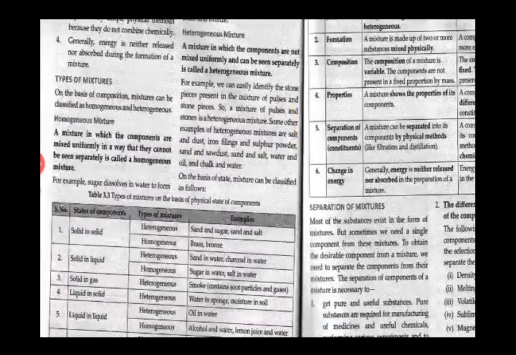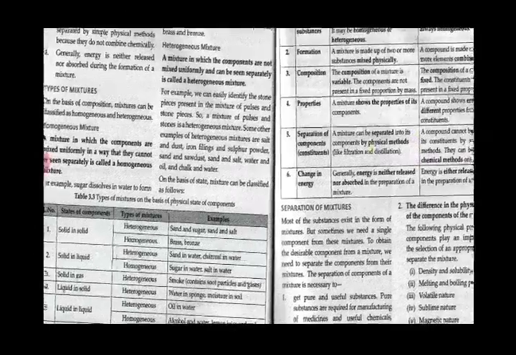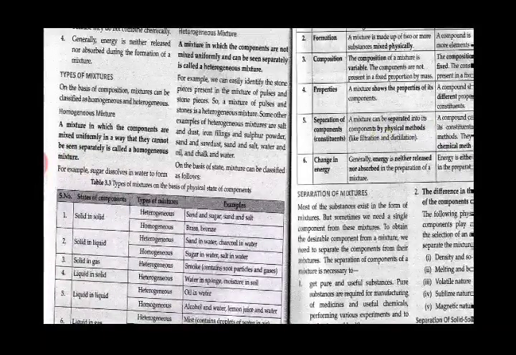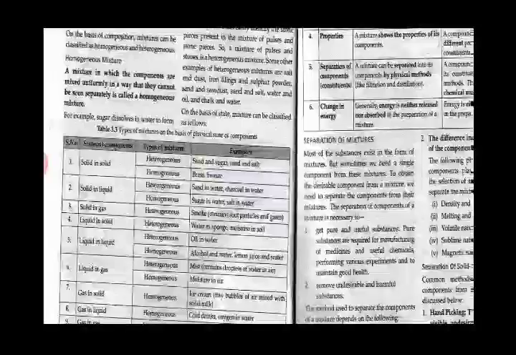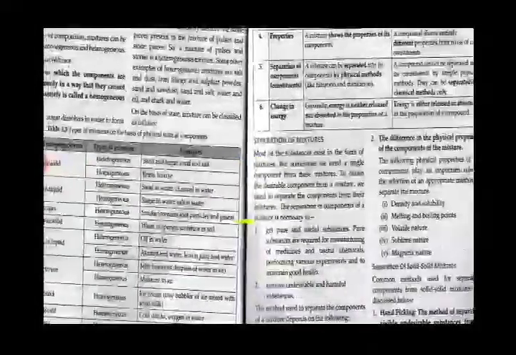Then on the basis of state, mixtures can be classified by type. You can see this table of types of mixtures on the basis of the physical state of components: solid and solid, solid and liquid, liquid and liquid, liquid and gas, various types. You have to learn them. For instance, solid and solid heterogeneous mixtures are sand and sugar, sand and salt. Is it clear? Homogeneous ones are brass and bronze.